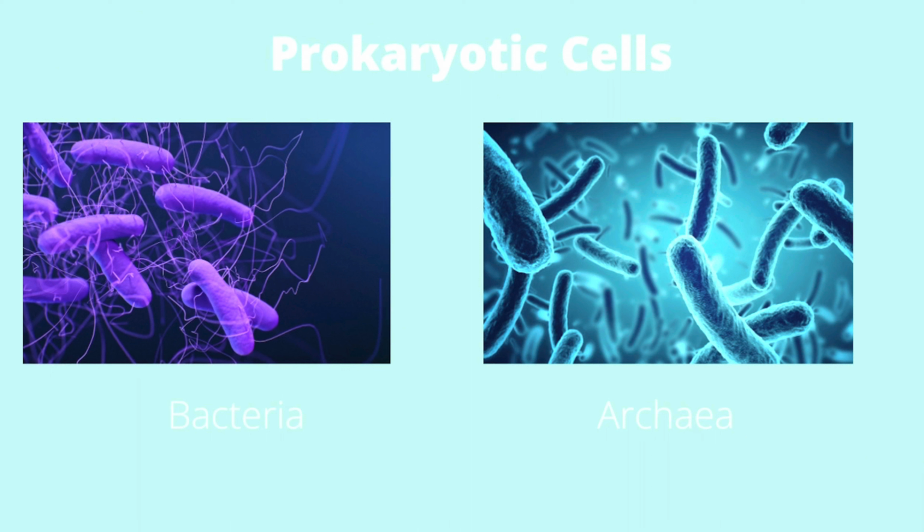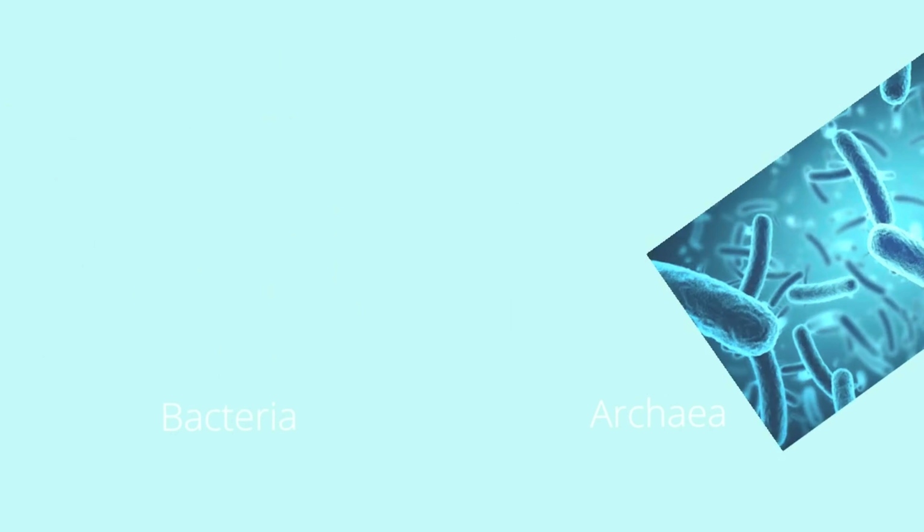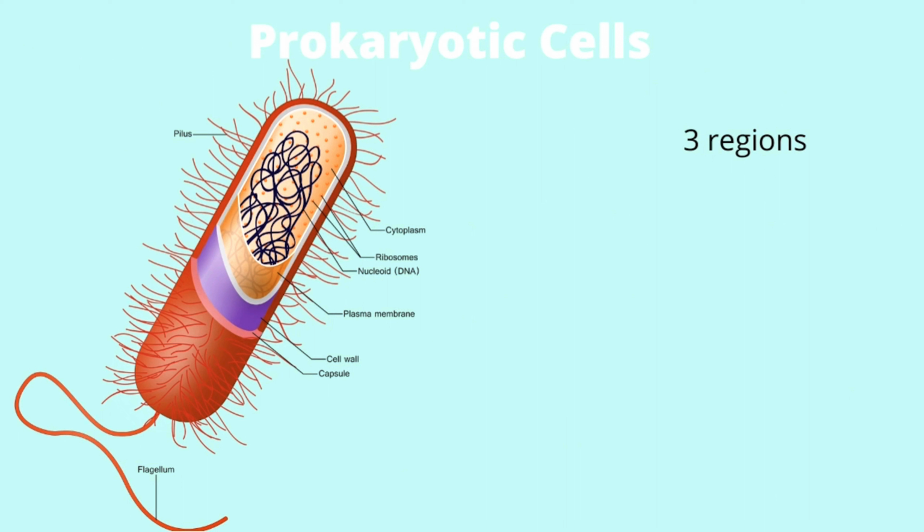Prokaryotes include bacteria and archaea. They are simpler and smaller than eukaryotic cells, and they lack a nucleus and other membrane-bound organelles. Most prokaryotes are the smallest of all organisms, ranging from 0.5 micrometer to 2 micrometers in diameter. A prokaryotic cell has three regions.